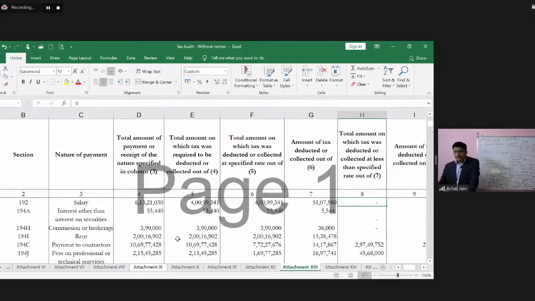Now, in this case, it's not only required to comment whether the TDS has been deducted or not. It is also required to comment if the TDS has been deducted, whether that has been deposited or not, and that too on time. If you remember, in some of the previous clauses, we talked about deposit of TDS, whether the TDS was deposited on time or not. Remember? Yeah. In this clause, the effort of the tax auditor increases significantly.